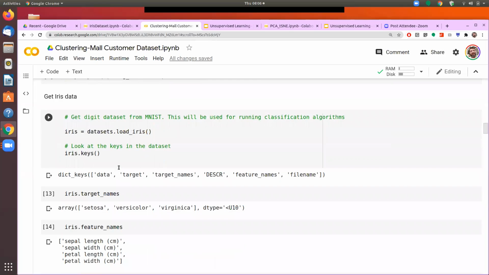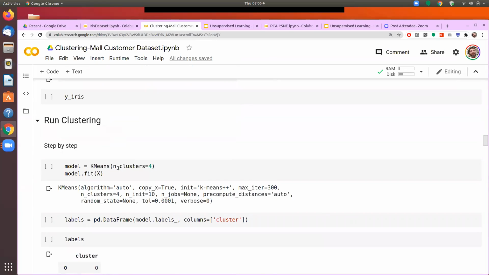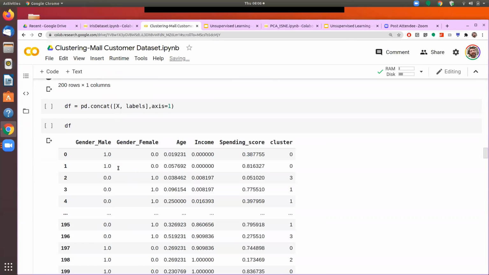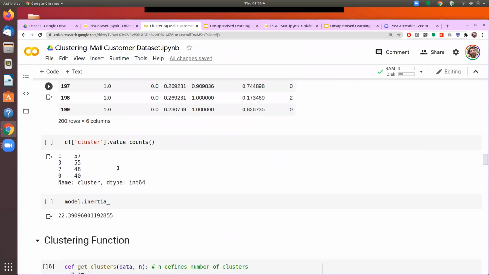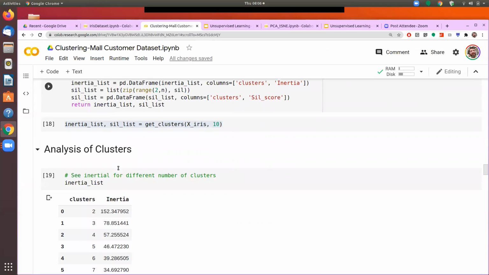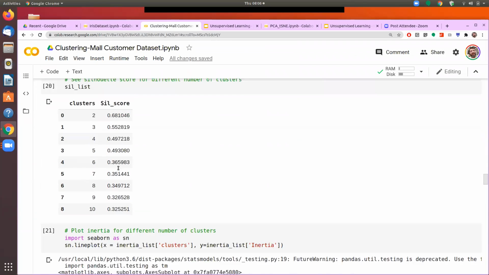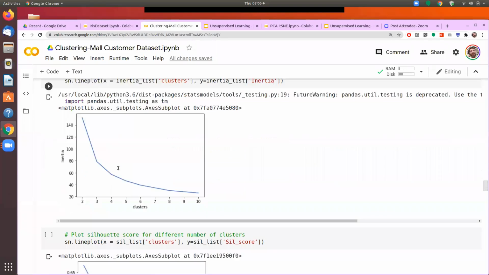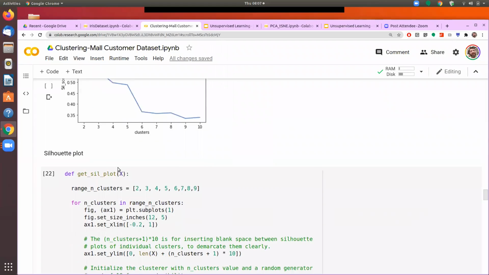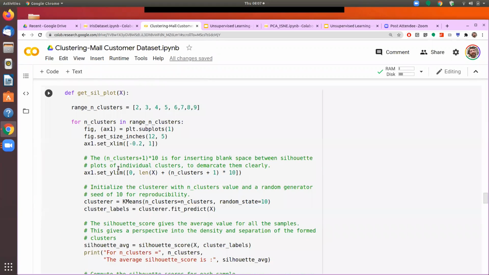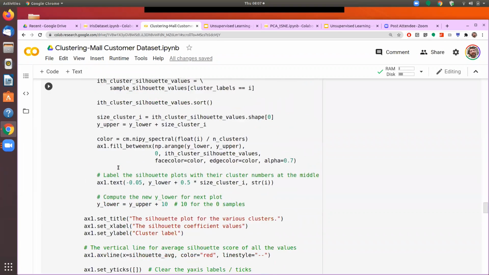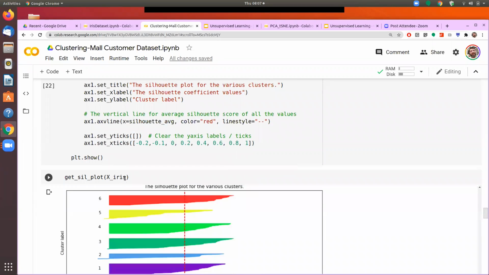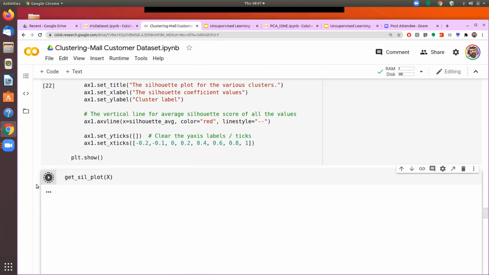Now we are ready to run the clustering. So the K means clustering and the formation of the silhouette plot that we had seen earlier. So here we can run this with X. So we can run the clustering program again with X.